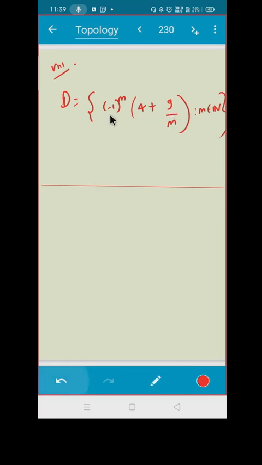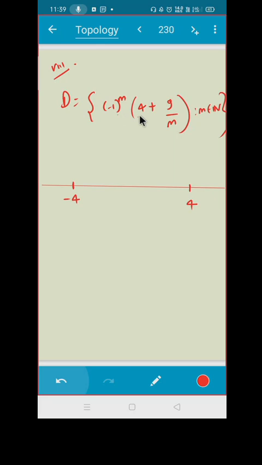Put the values of m. Put m equal to 1, what comes? Put 2, what comes? Put 3, what comes? If you put m equal to 1, it will be minus 4. So suppose I'm writing minus 4 here, and 4 here, and here some point will come.